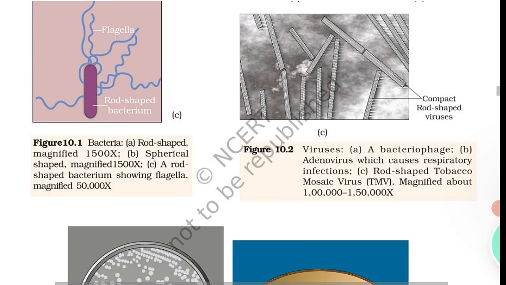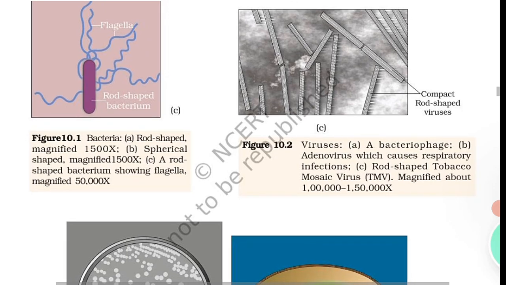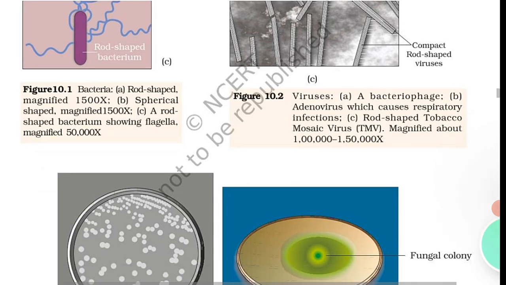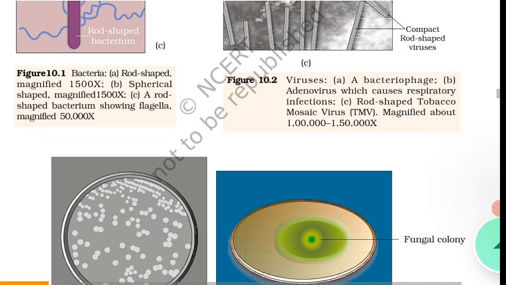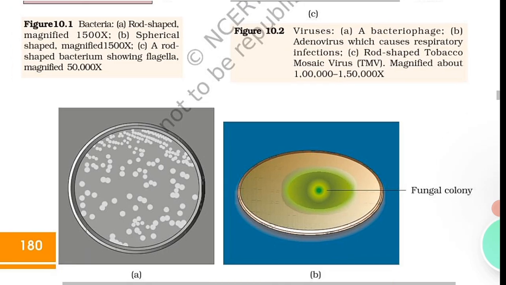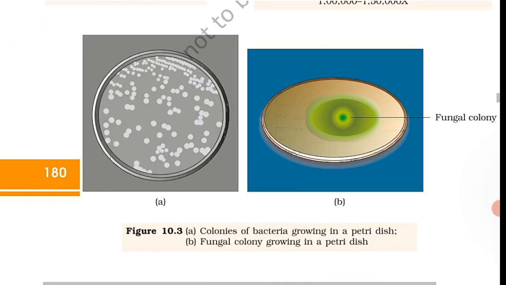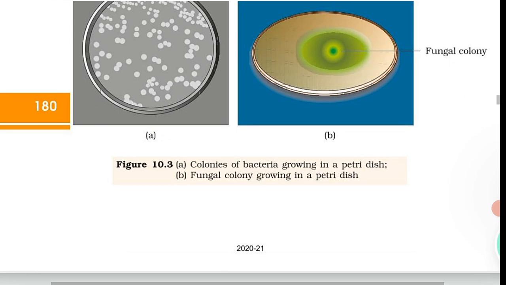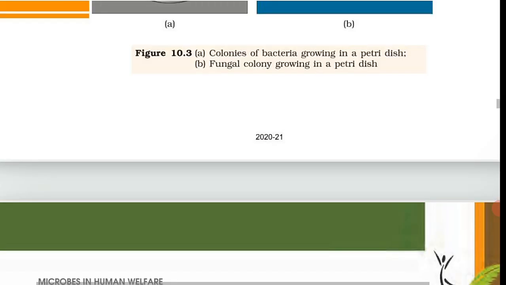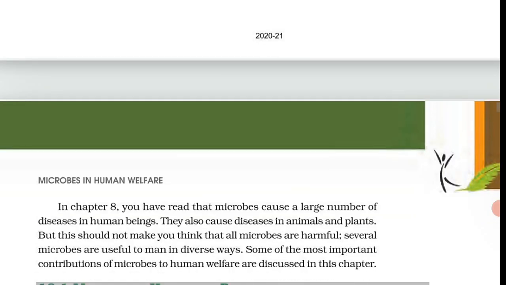In chapter 7, you have read that microbes cause a large number of diseases in human beings. They also cause diseases in animals and plants. But this should not make you think that all microbes are harmful. Several microbes are useful to man in diverse ways. Some of the most important contributions of microbes to human welfare are discussed in this chapter.